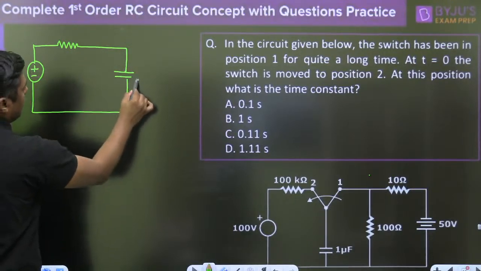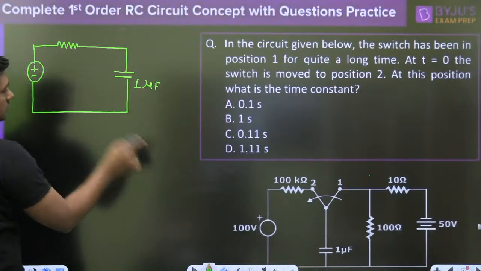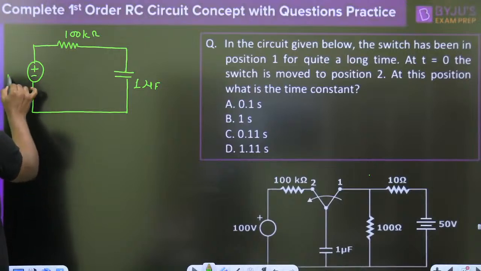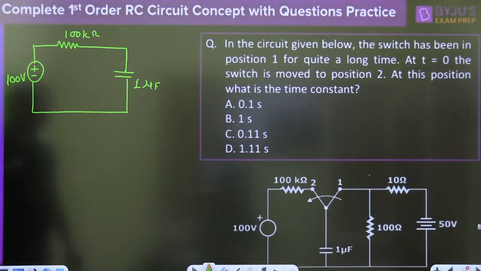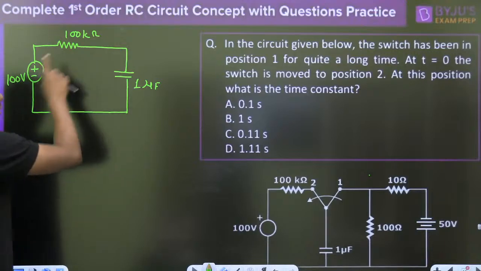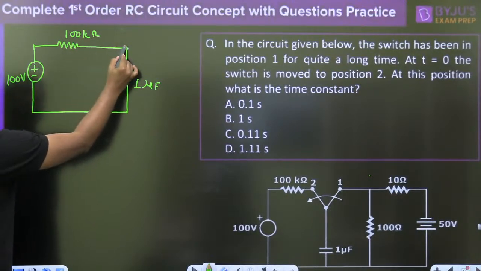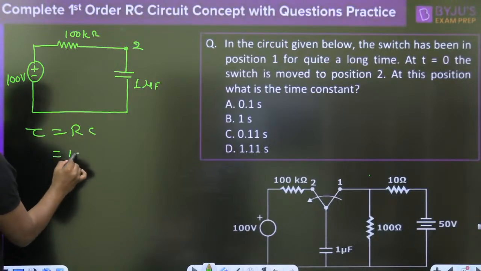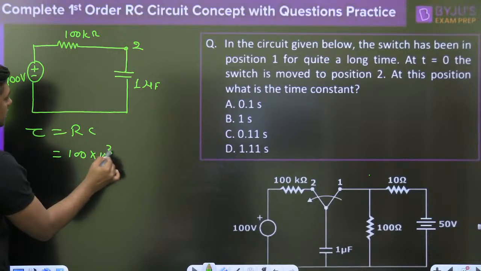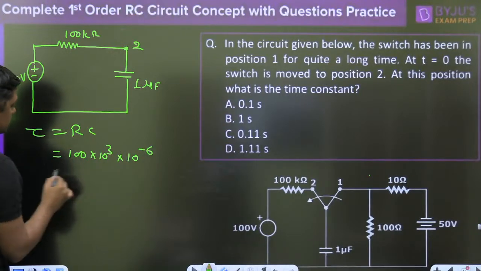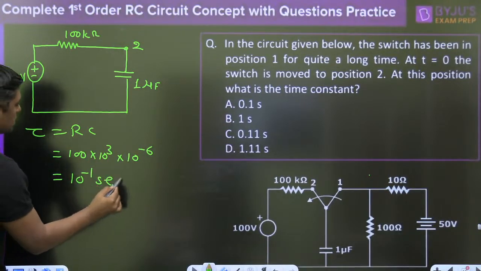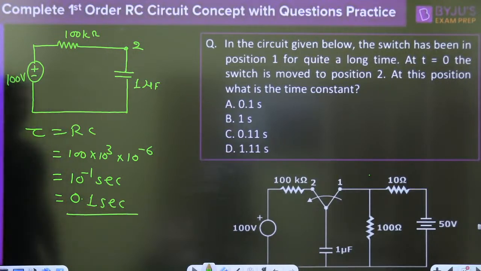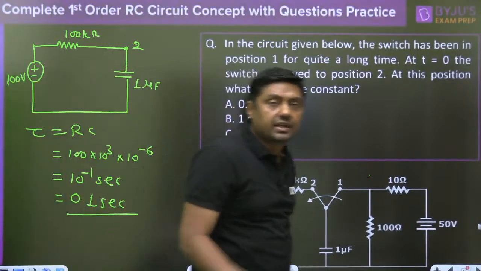This is connected here, 1 microfarad. This is 100 kilo ohm, and that is 100 volt. Simple. First of all, calculate the time constant of this circuit. This is position number 2. 100 into 10 raised to power 3 into 10 raised to power minus 6, that is 10 raised to power minus 1 second, which means 0.1 second. That will be the time constant of the circuit.